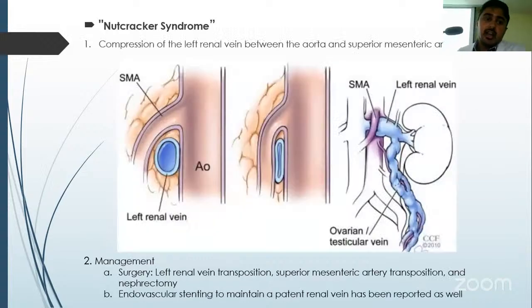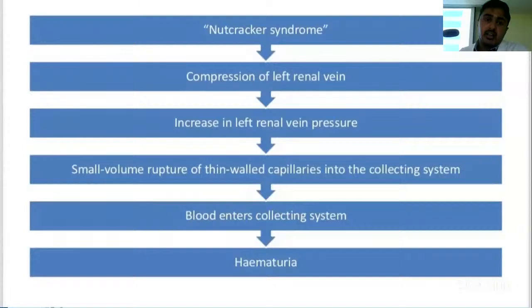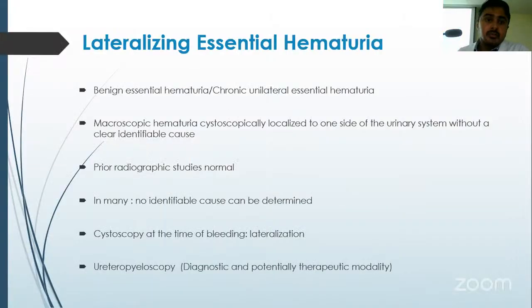Nutcracker syndrome represents compression of the left renal vein between the aorta and the superior mesenteric artery. Because of compression of the left renal vein, there will be increased pressure, and small volume capillaries will get ruptured in the collecting system, leading to hematuria.